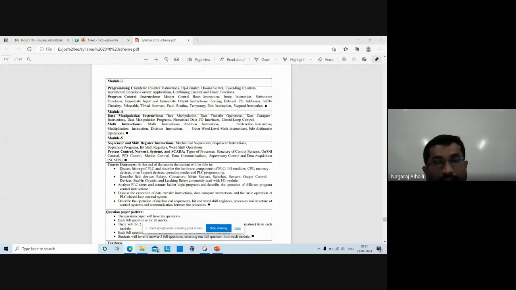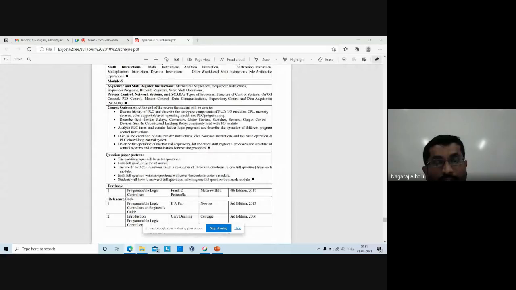Then once you study all this, you will be able to discuss history of PLC, that we'll see later, and describe the hardware components of PLC, IO module, CPU, memory devices, support devices, modes, and PLC programming, field devices, that is relays, contactors, starters, switches, sensors, output control devices, sealing circuits, latching relays, analyze PLC timer and counter ladder logic programs, and describe the operation of different program control instructions.